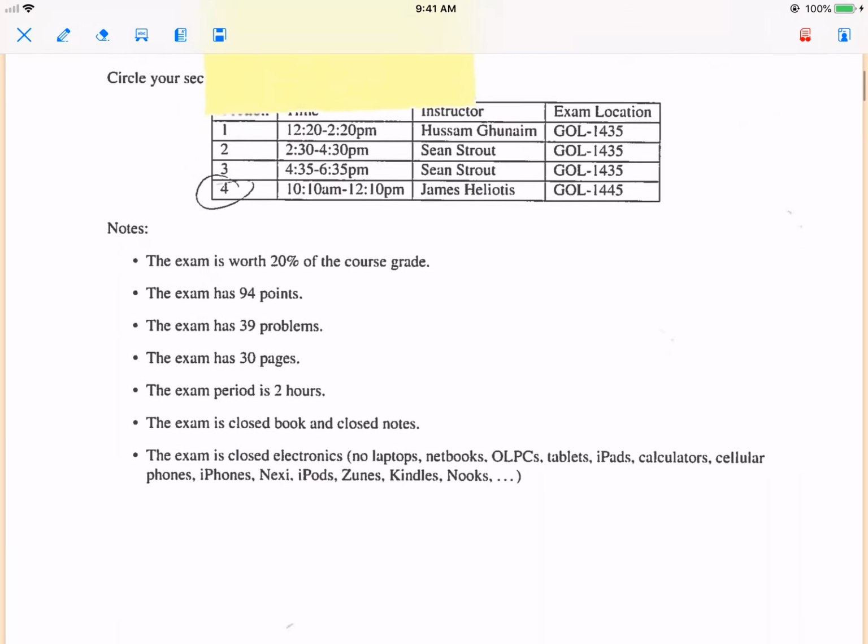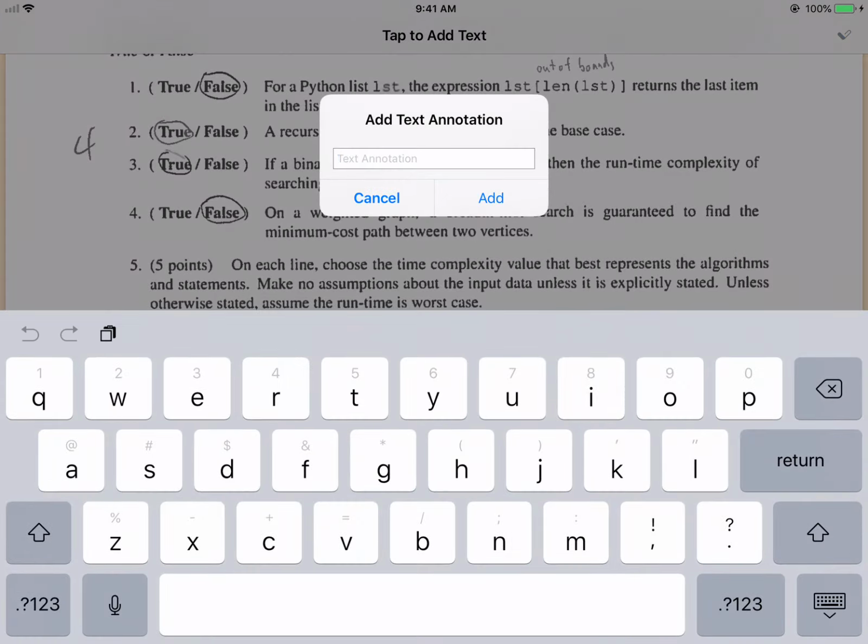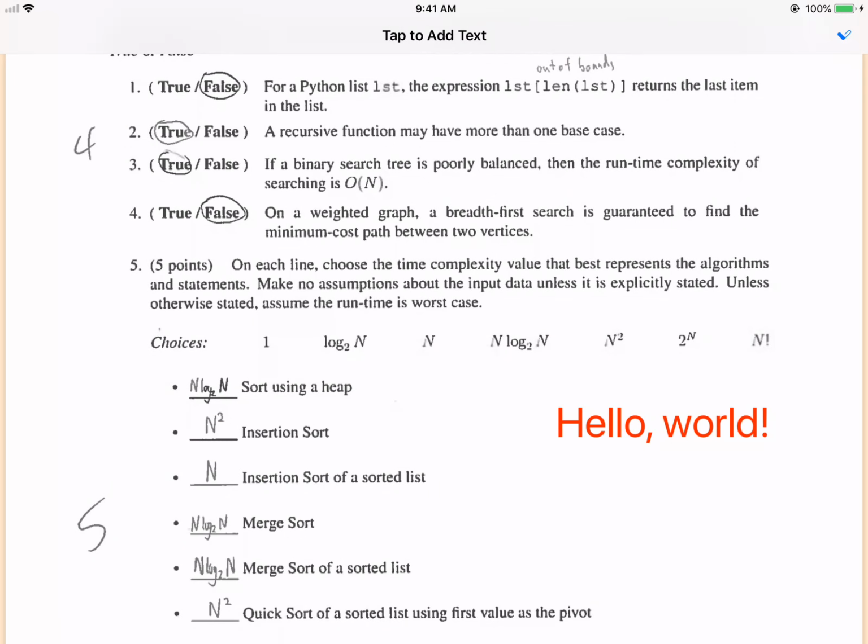You can also add keyboard text annotations by hitting this little icon with the ABC on it. When you do that, it asks you to tap on the screen, tap the location where you want to add a keyboard text annotation. When you do that, a little pop-up comes up and you can just type in whatever you want to add as your annotation. And there you go, it is added. And again, you hit the little check mark. If you don't, then you'll add another one.